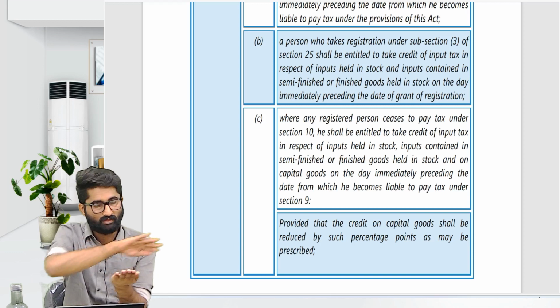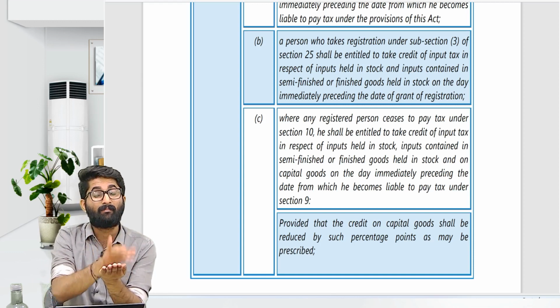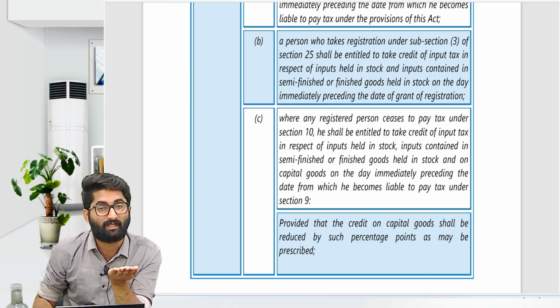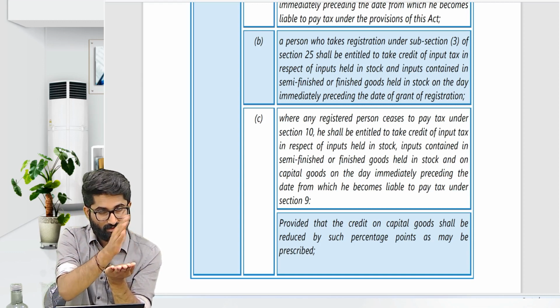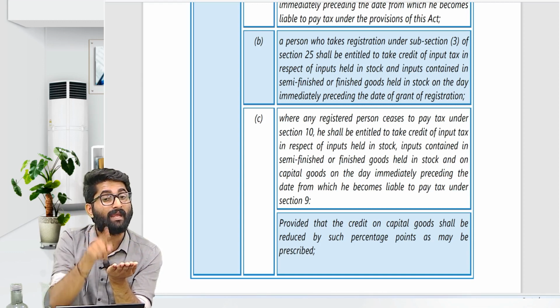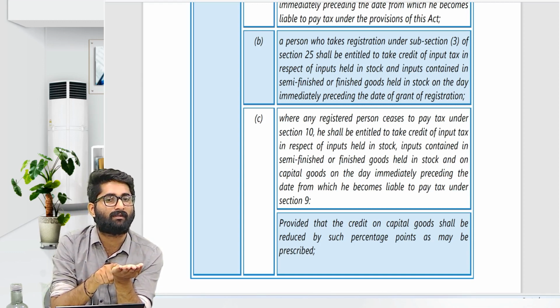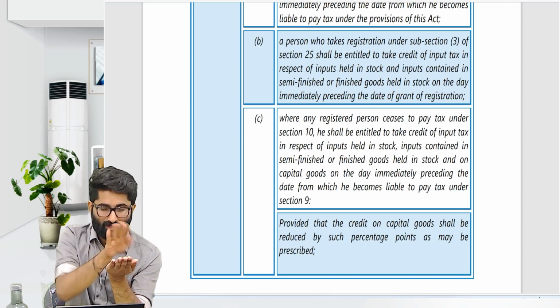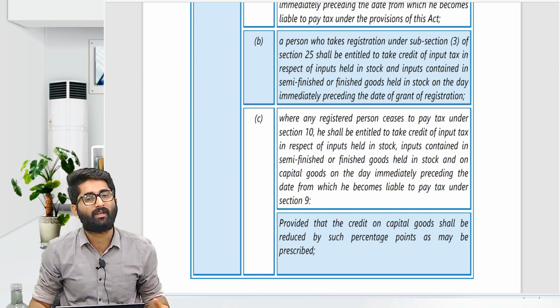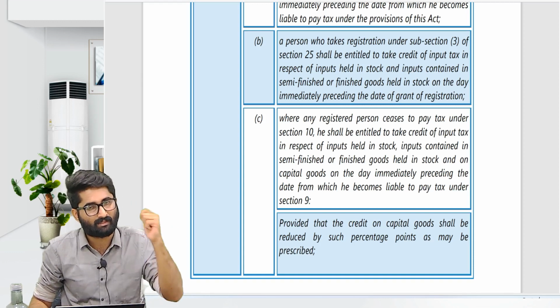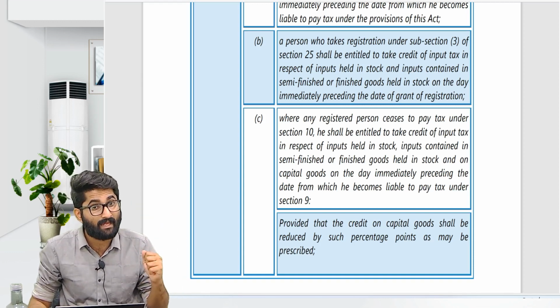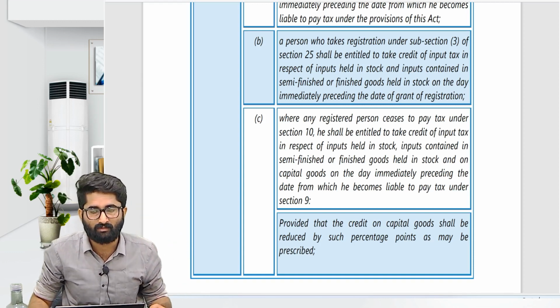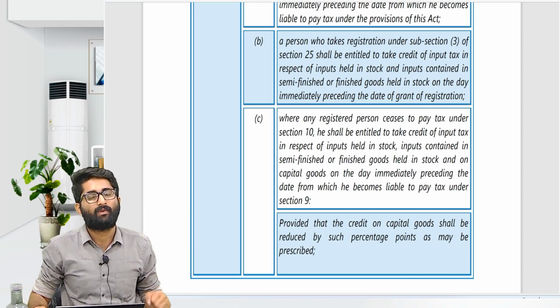So the goods which are in your godown one day prior to the date of becoming liable under section 9, in the form of input goods, semi-finished goods, finished goods and capital goods, you will get the ITC.